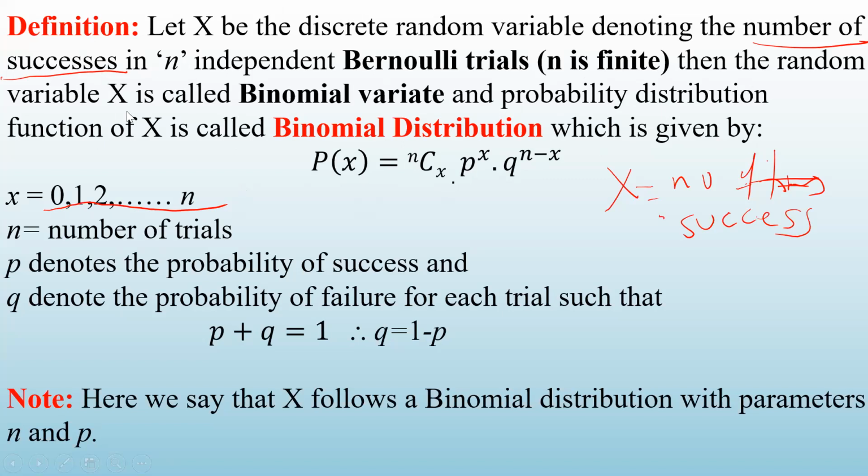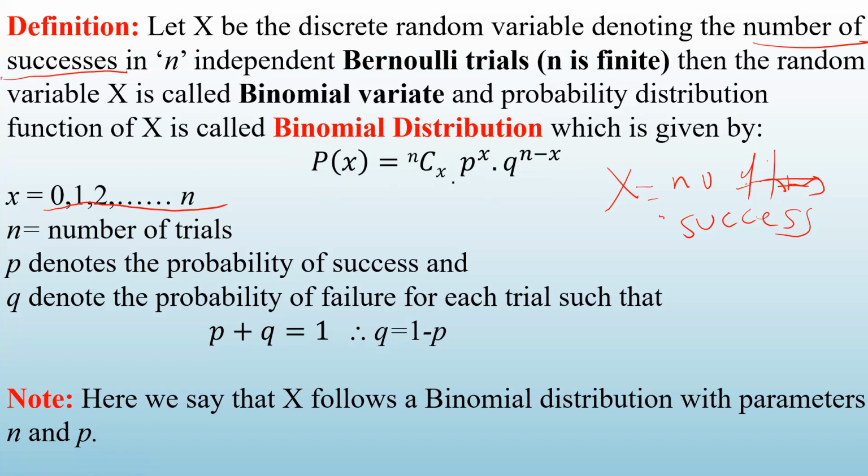Then the random variable X is called binomial variate or binomial random variable. And the probability distribution function of this random variable X is called binomial distribution, which is given by this formula. It is also called PDF, probability distribution function.